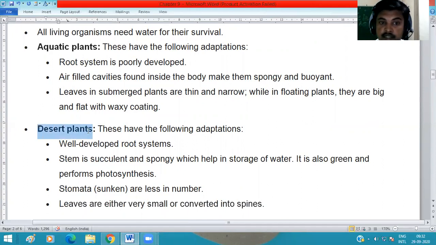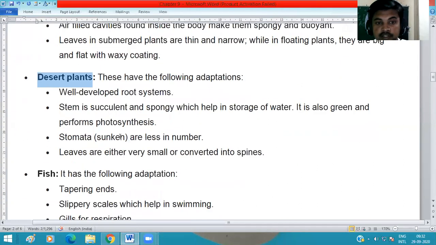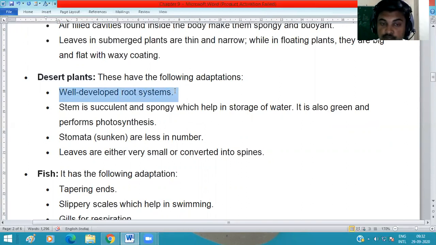Okay, and in desert plants, there are some examples of desert plants. They also adapt some specific features: a well-developed root system, because in the desert the water is not available in the upper surface of the soil, so they need a well-developed root system to get water from deep in the soil.